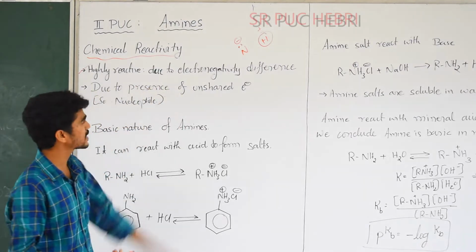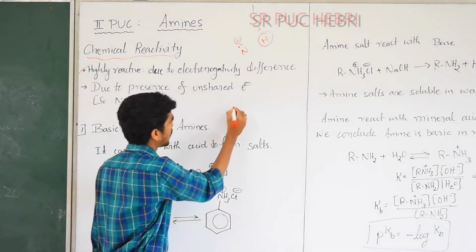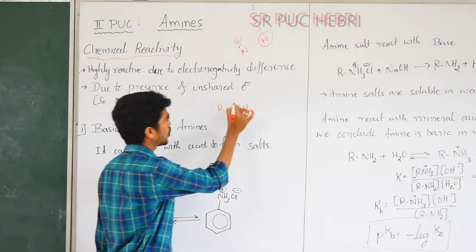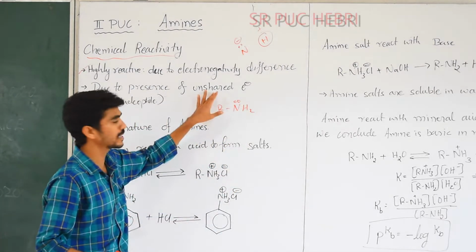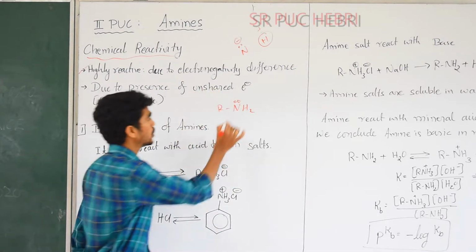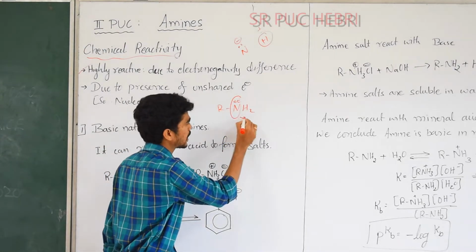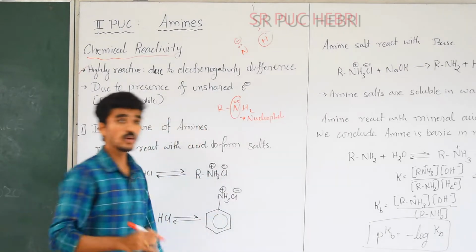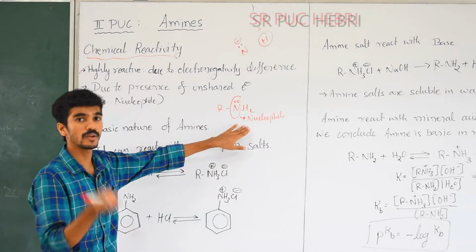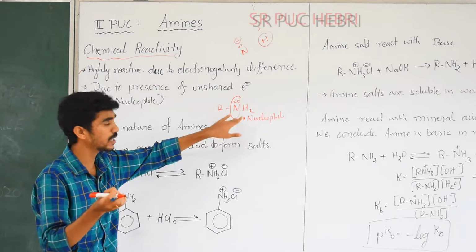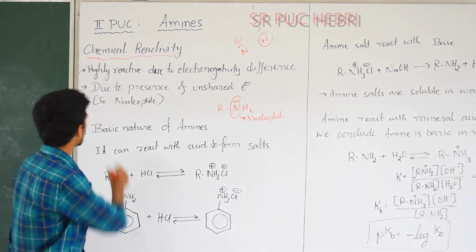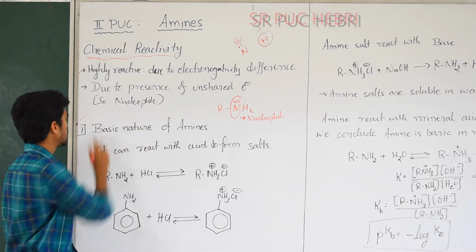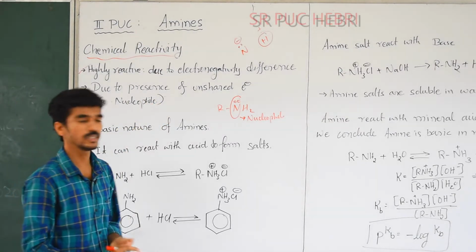Now, due to the presence of unshared electrons in the amine, RNH2 has a lone pair of electrons, or we can say unshared electrons. Due to this, it can act as a nucleophile. Amines can act as a nucleophile. When an electrophile comes near the amine, it will easily react. So it is called a nucleophile.